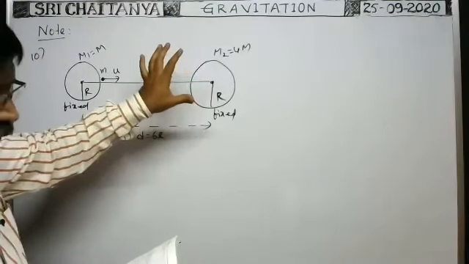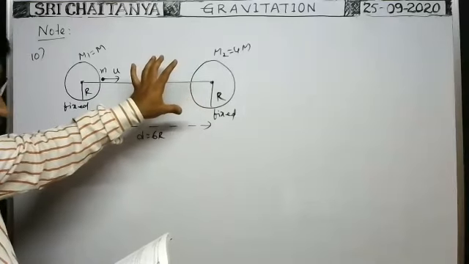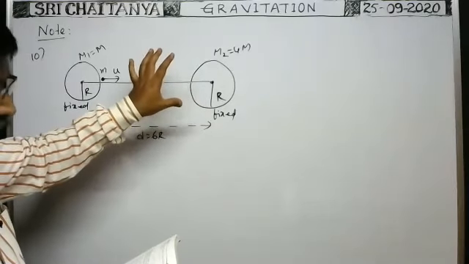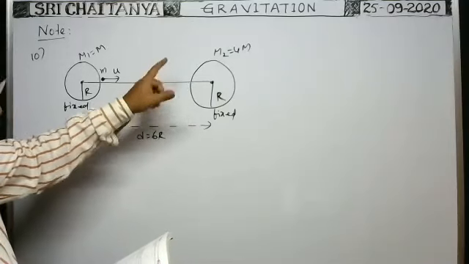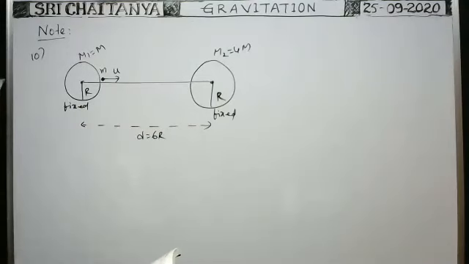If the speed with which the projectile reaches the surface of the sphere of mass 4M is 3 into root of something, find the x value.